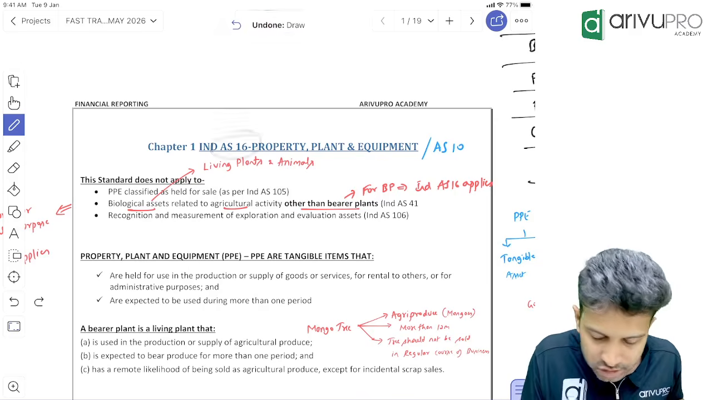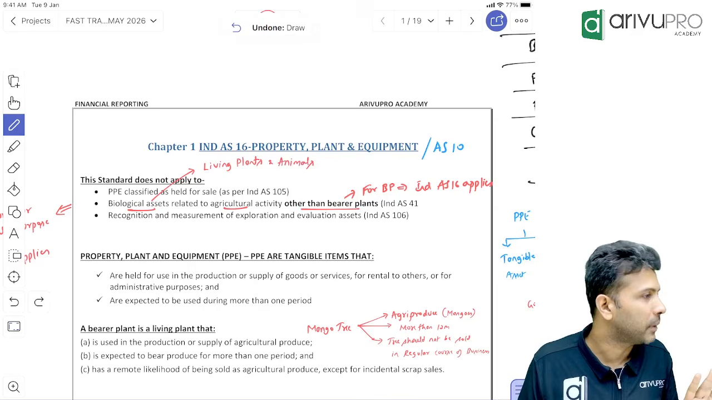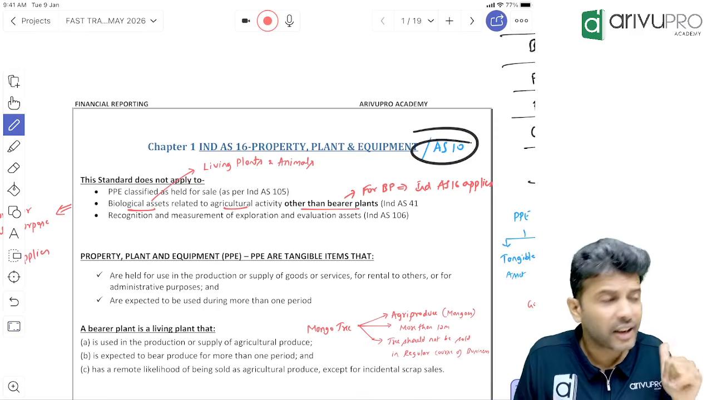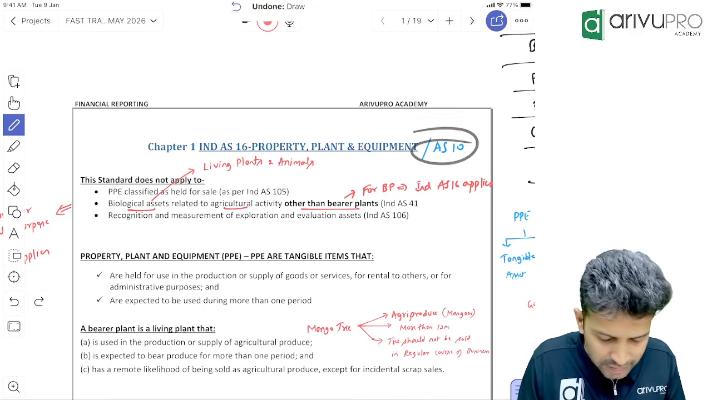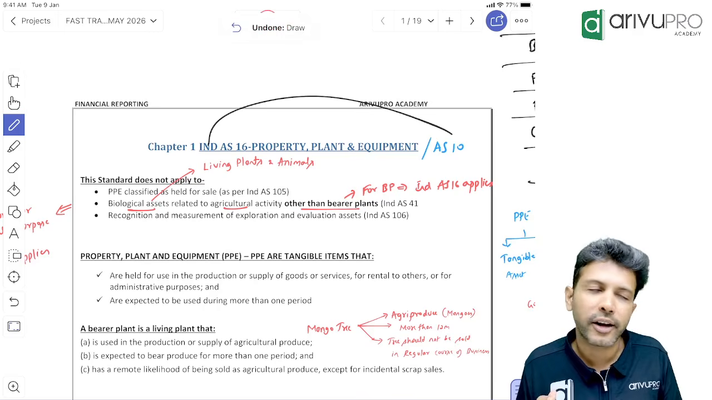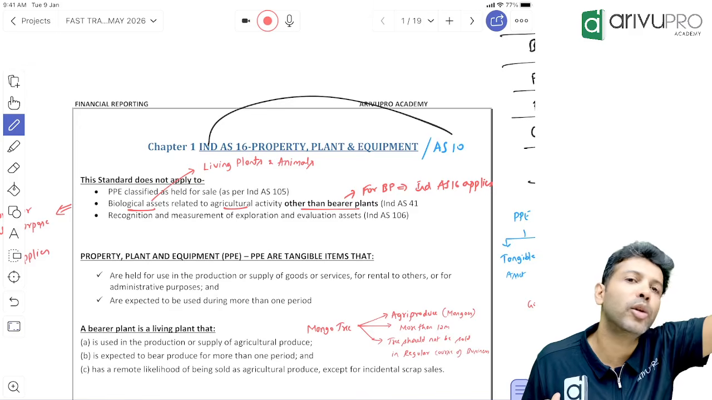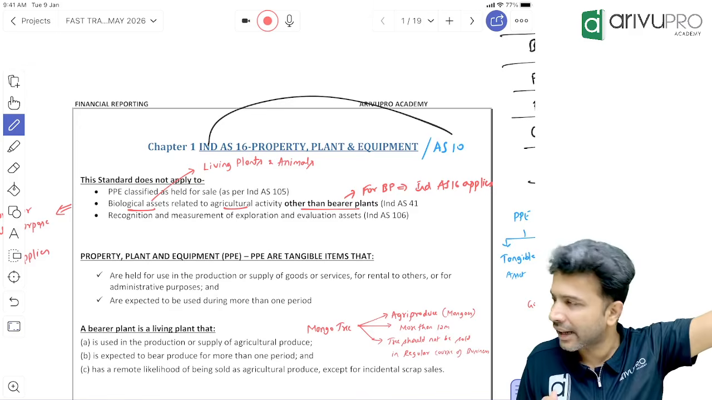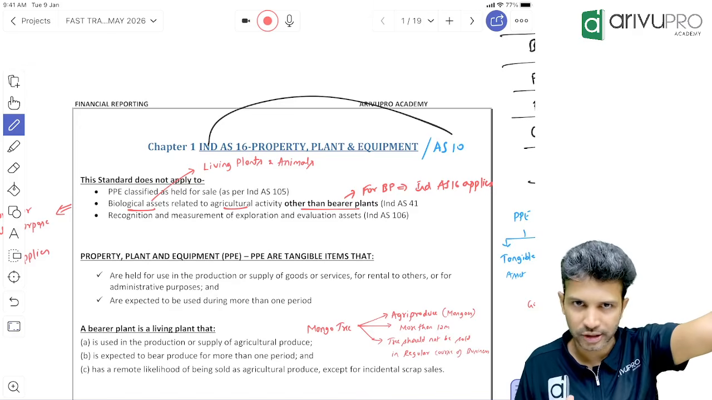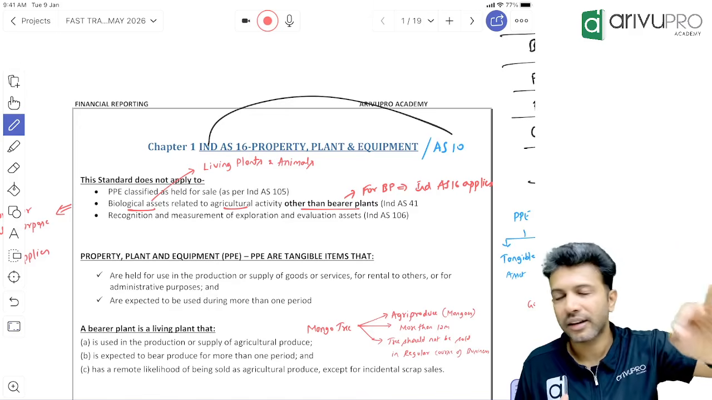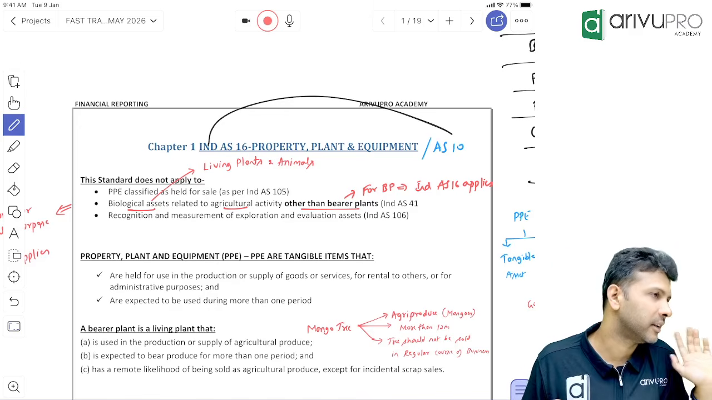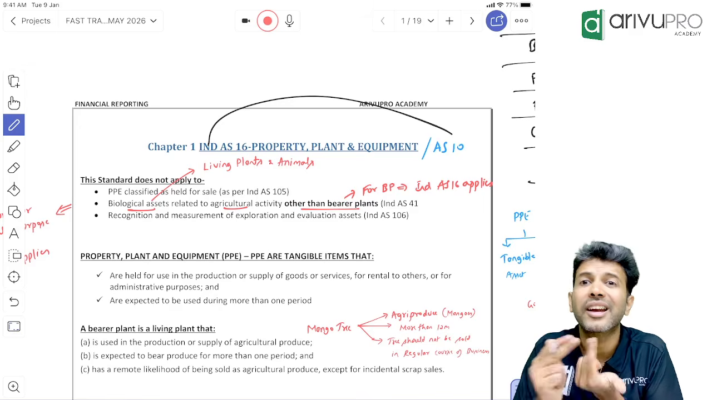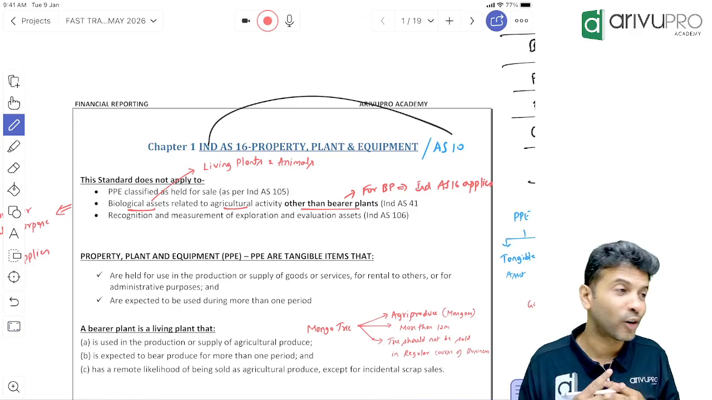IND AS 16 talks about property, plant, and equipment. One good news is, remember in CA Intermediate, we studied Accounting Standard 10. IND AS 16 and AS 10 are ditto. Absolutely no change. One concept is extra. It was there in AS 10, we had discussed it, and I had done one problem also. That is applied in a slightly better way here. Other than that, concept-wise, there is not a single difference between AS 10 and IND AS 16.